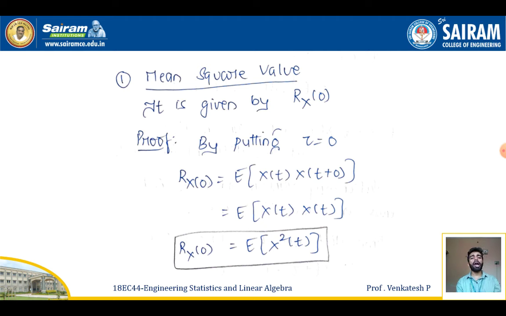Already I told that if I replace tau equal to 0 in the autocorrelation function, I'll be getting Rx(0) equal to expectation of X(t) X(t plus 0), which is expectation of X(t) X(t). It will further be equal to Rx(0) = expectation of X squared(t). Therefore, the mean square value will be given by Rx(0) = E[X squared(t)].